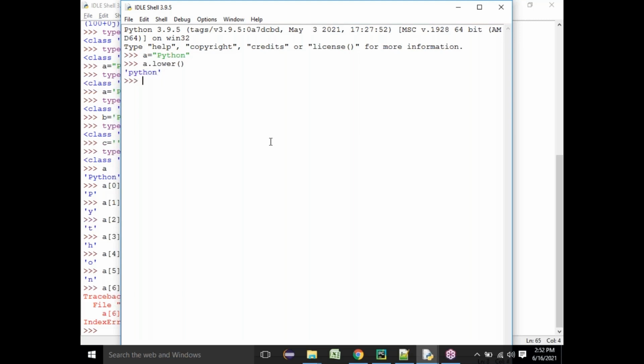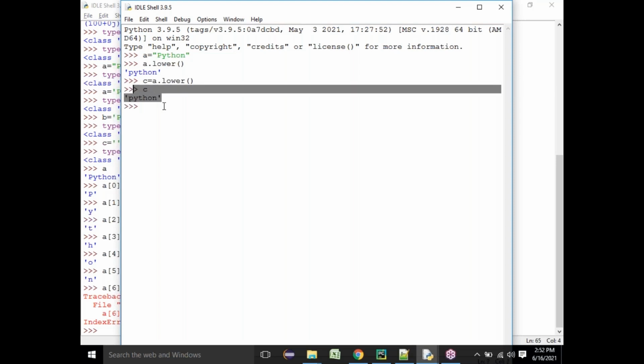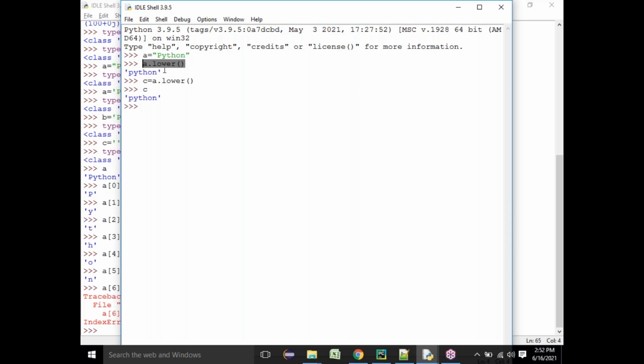Are you understanding? So you can do this. You can also store it in some variable and say a dot lower. So Python becomes lowercase. Generally, a dot lower is a method you are using on this. You are not changing A. Instead, you are performing an activity on A. My A is still Python, with a capital P.